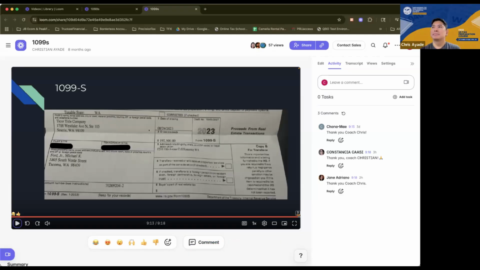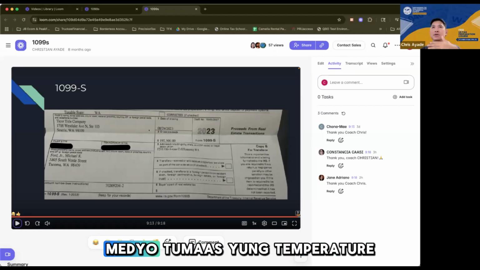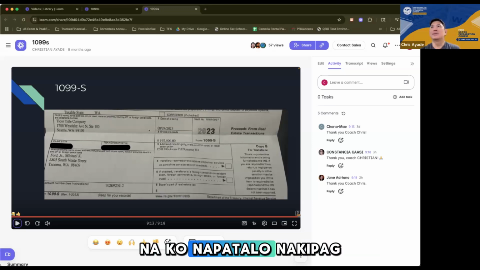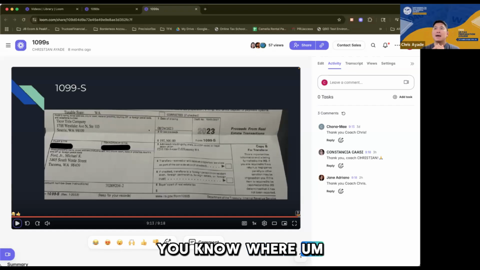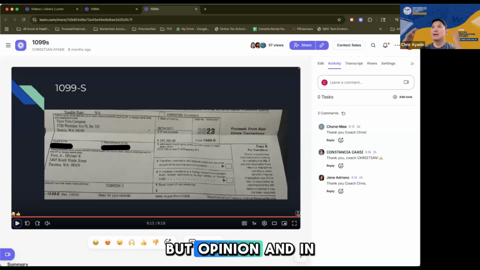I would say, I don't have the right term for it, but during the course of our discussion, ganun na nangyari. Medyo tumaas yung temperature. And ako naman din, napatalo. Nakipag-argue din ako. Because I like that kind of environment, where pataasan kayo ng opinion. Hindi ego, ha, but opinion. And in the end, you agree on one thing.